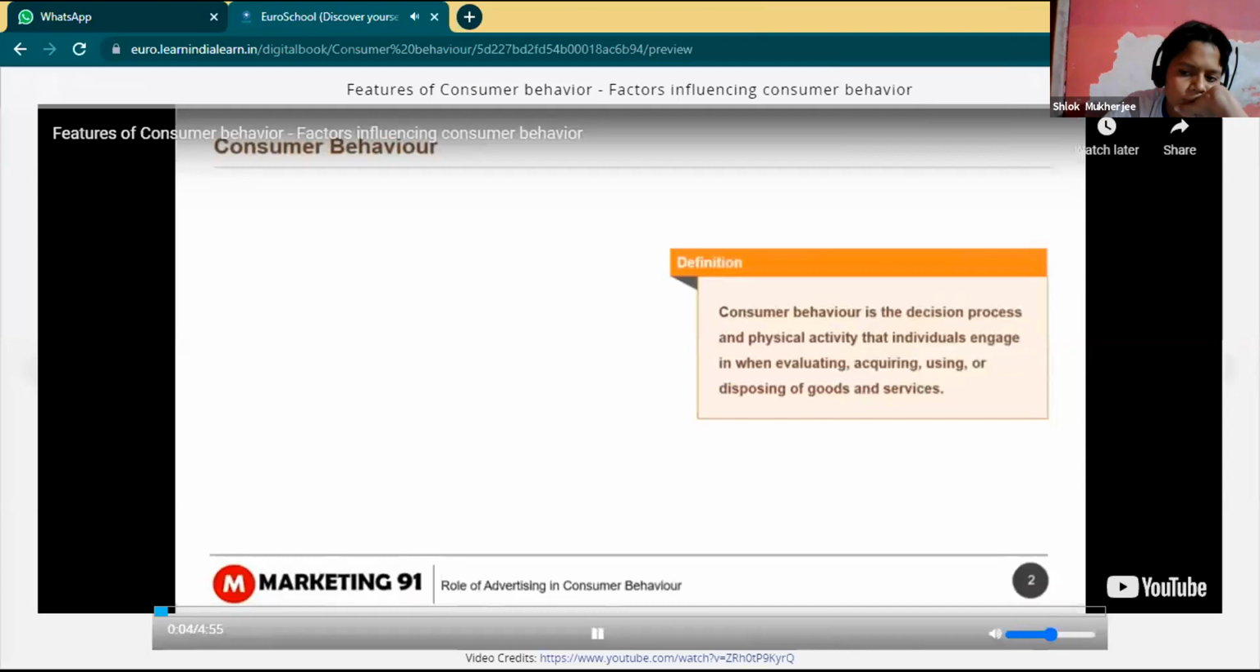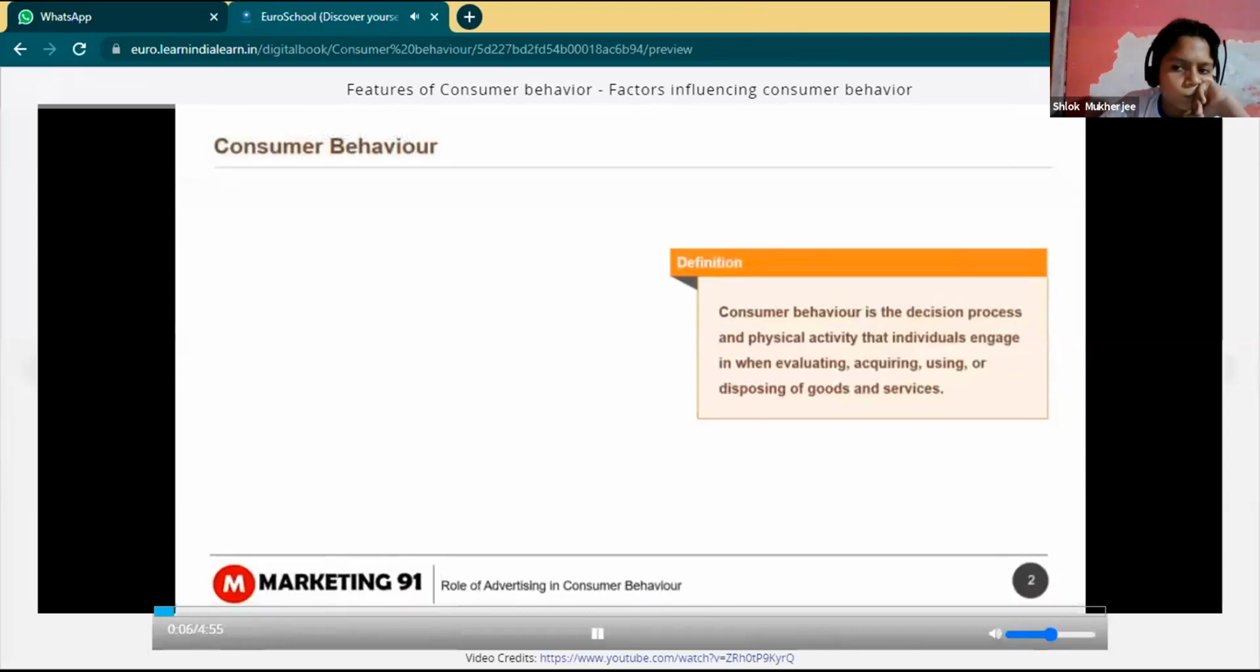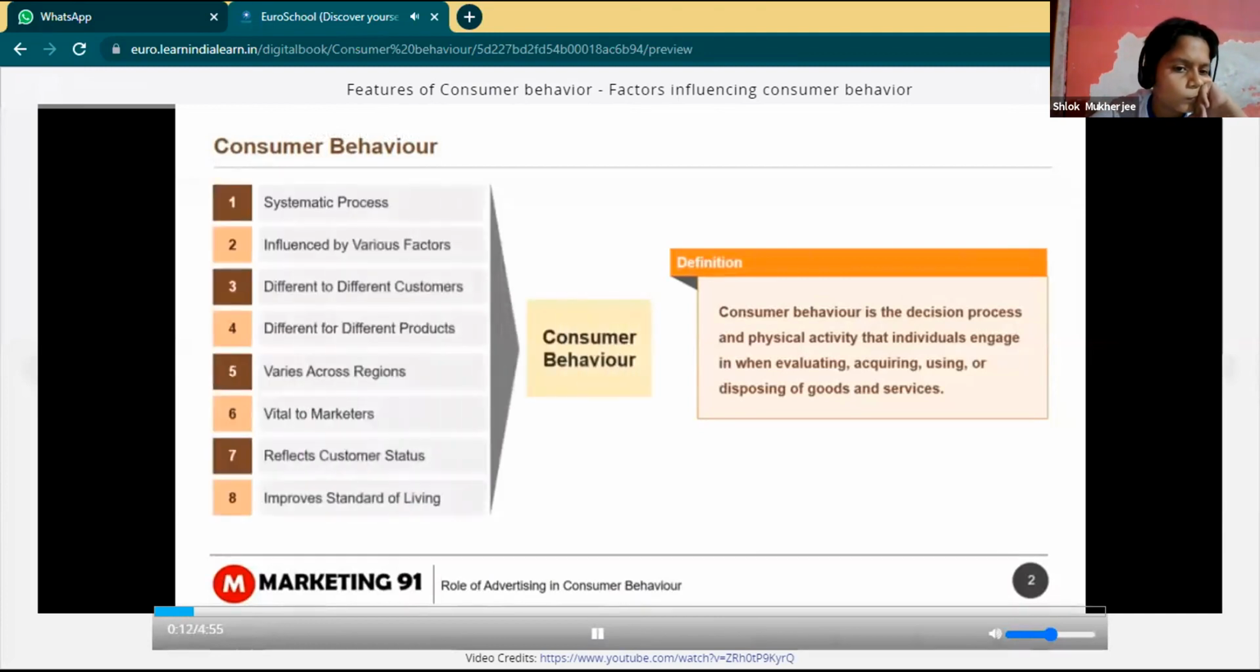Physical activity that individuals engage in when evaluating, acquiring, using, or disposing of goods and services. There are 8 features of consumer behavior that are systematic process, influenced by various factors, different to different customers, different for different products, varies across regions, vital to marketers, reflects customer status and improves standard of living.